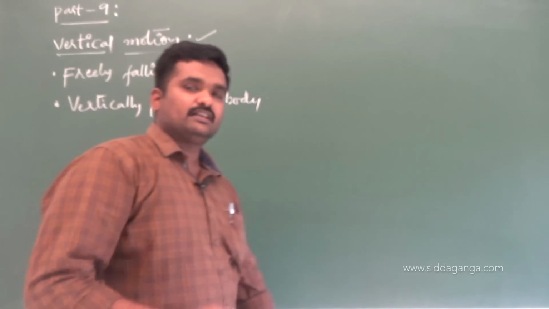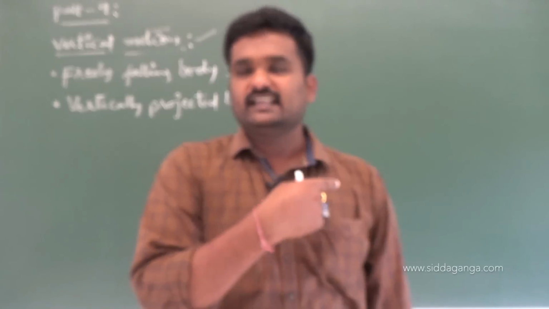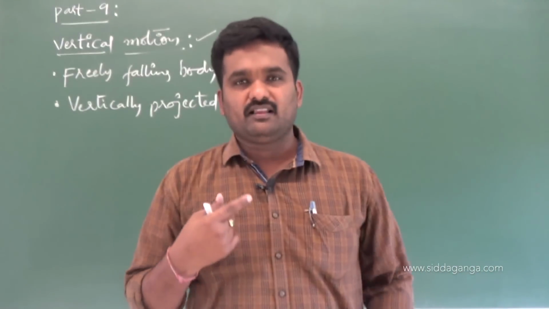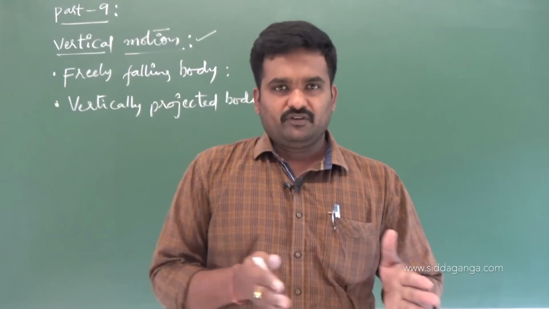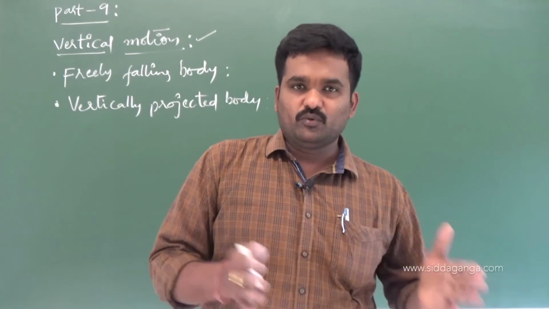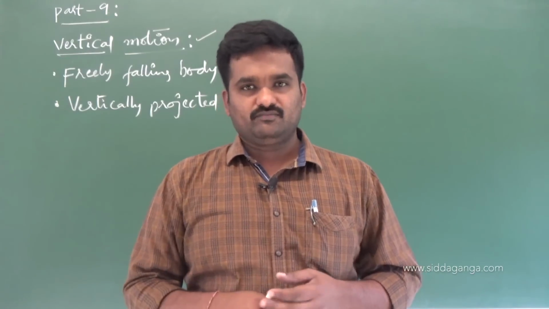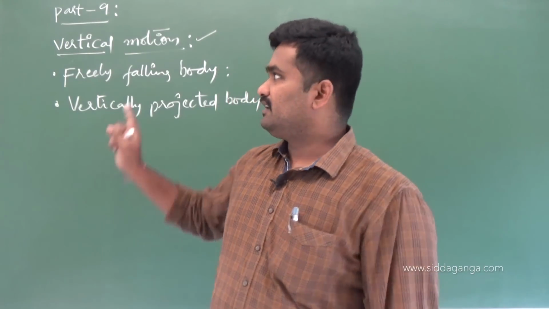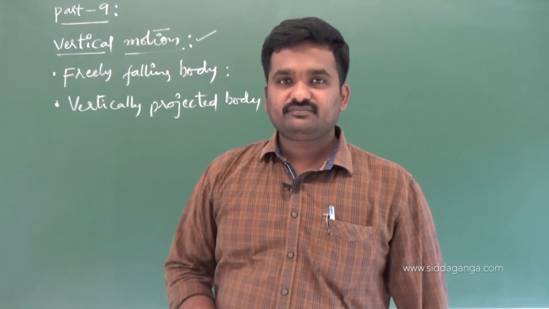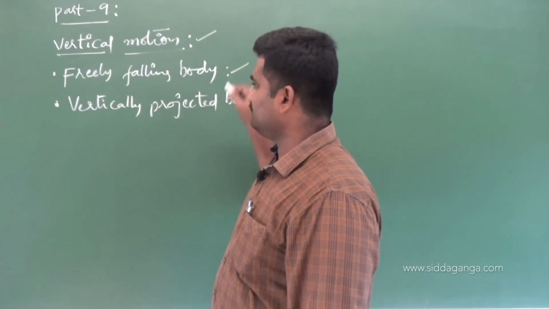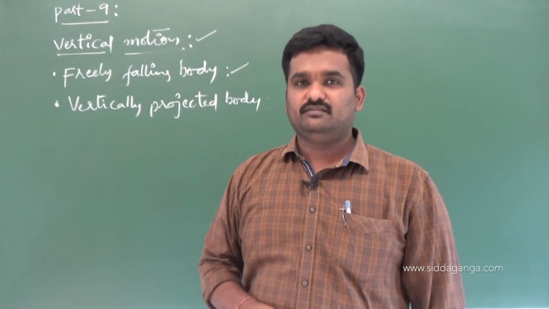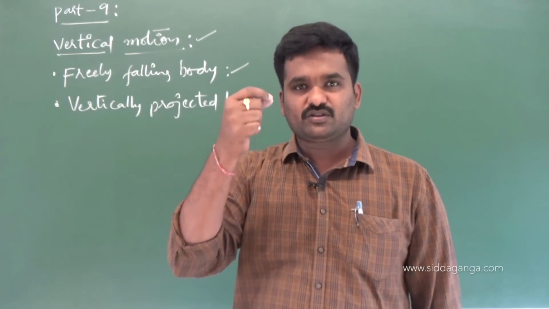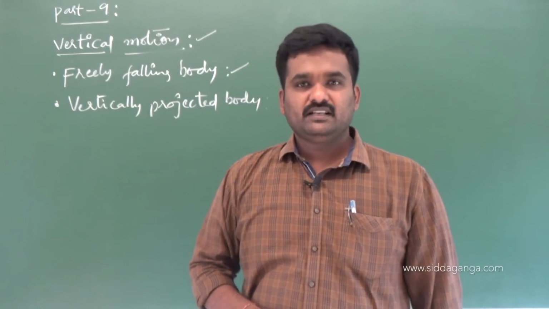Horizontal motion means only in one direction, in the horizontal direction. However it is moving, all the characteristics of that particular motion we have studied. Uniform acceleration, non-uniform acceleration, both we have studied for horizontal motion, in a straight line path. When it comes to vertical motion, for a freely falling body, a body that has been dropped, what characteristics is that body supposed to have? Or what equations of motion is that body supposed to have?